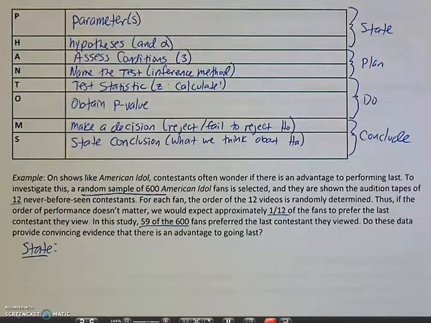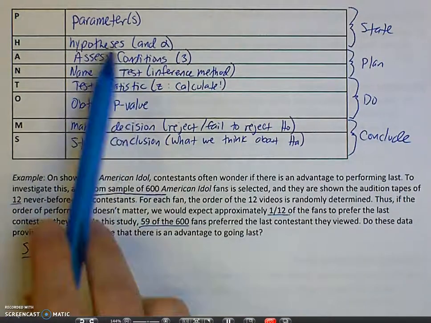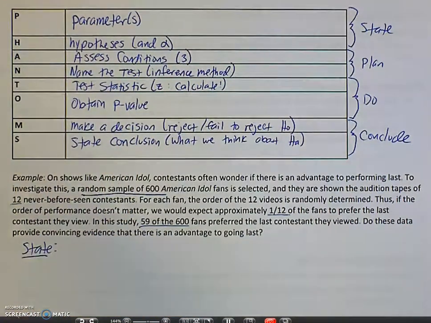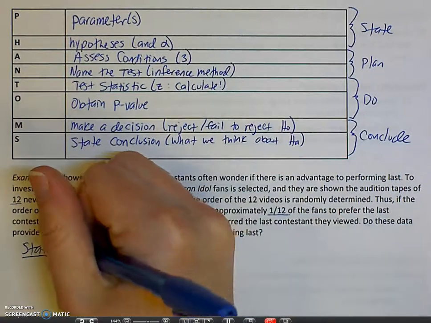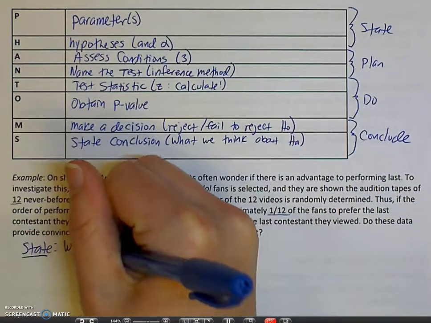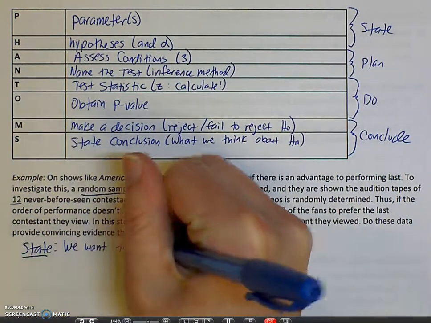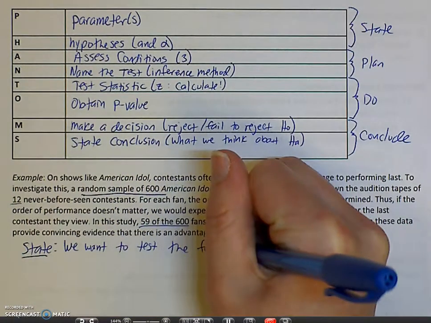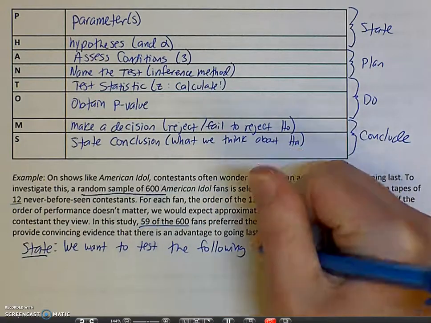Okay, in our state, we need to say our hypotheses, what alpha we're going to use, and then also talk about our parameters. So what we want to do in this problem is we want to test the following hypotheses.